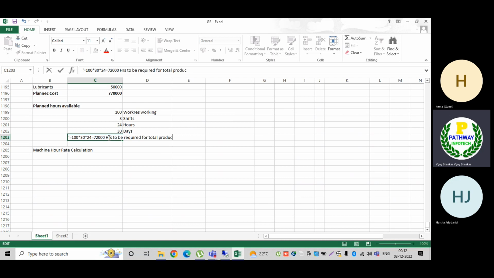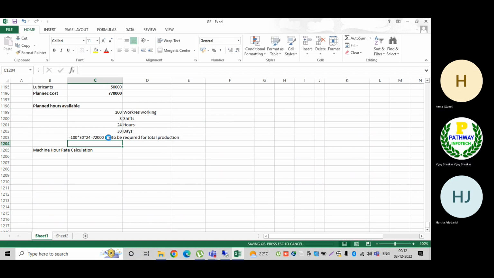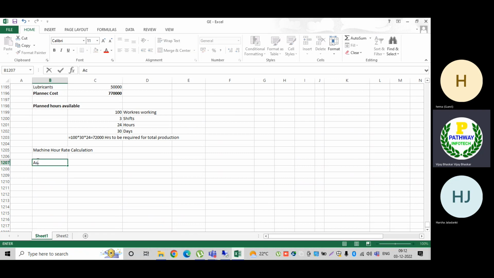Remember, this is for the total customer order, the total production. Now, machine hour rate calculation: based on the activity type, we are going to calculate.